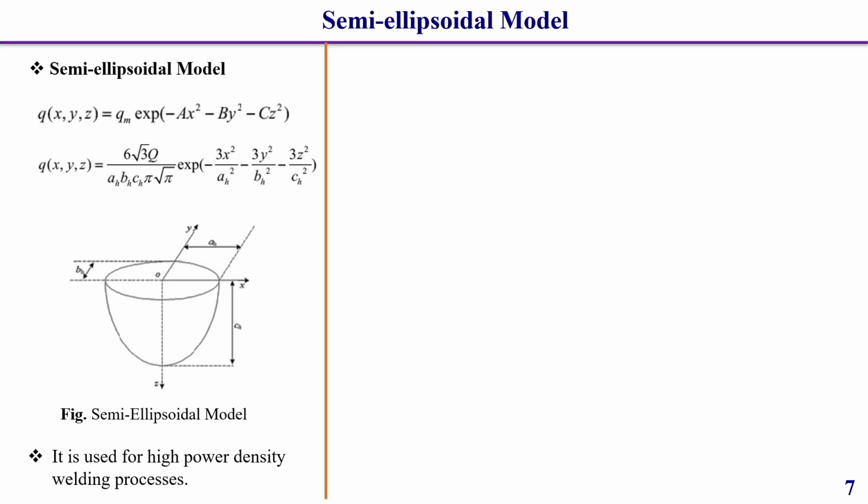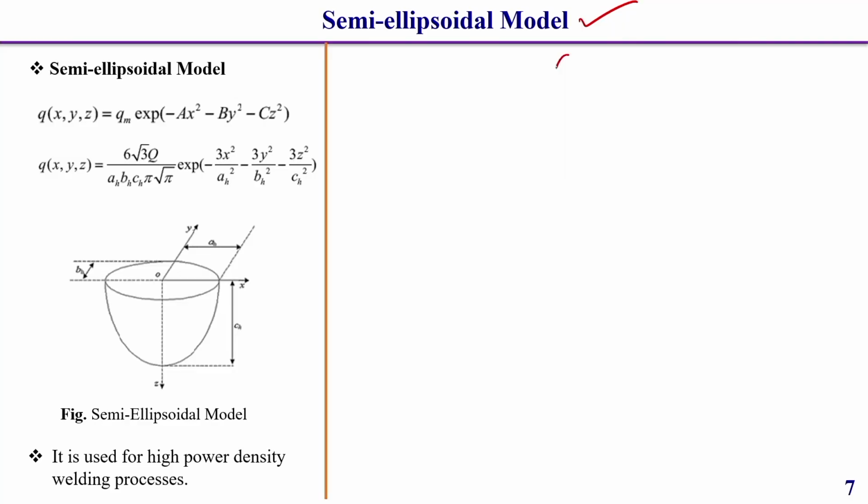Okay. Now, we will discuss the semi ellipsoidal model. Before this we have already discussed the double ellipsoidal model, where we consider two ellipsoids, one the front part and another the rear part.